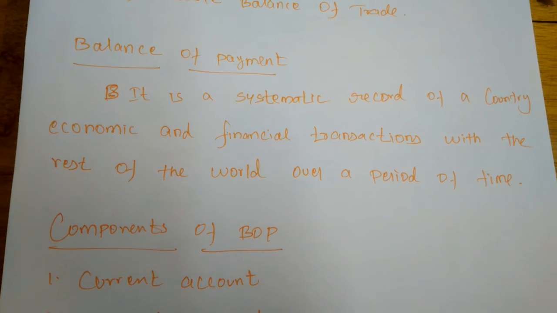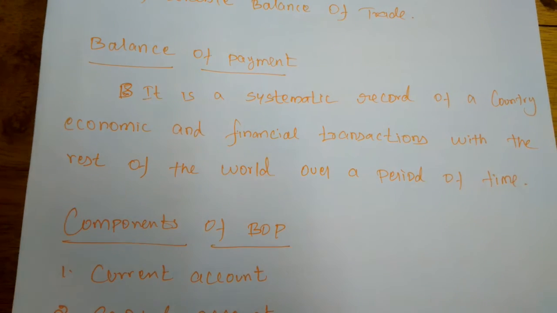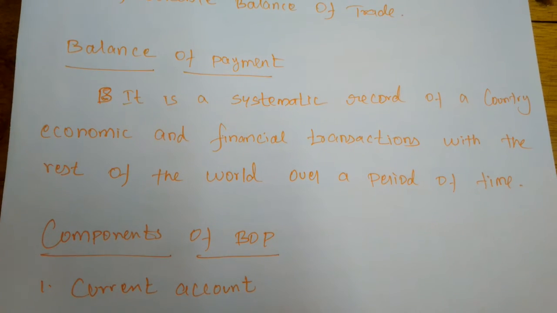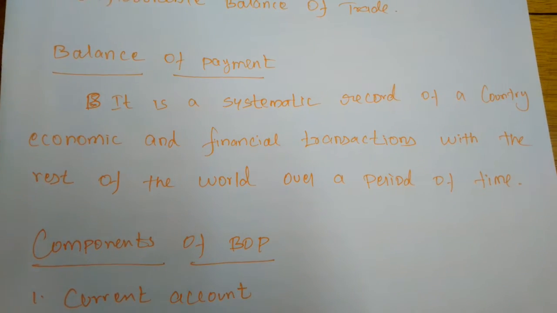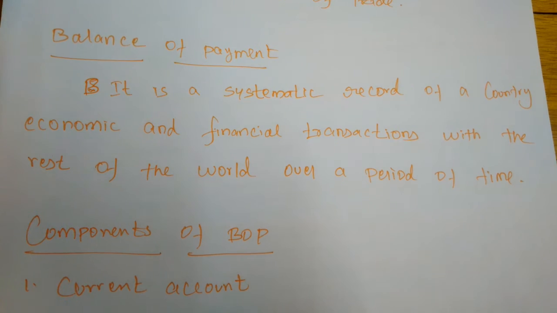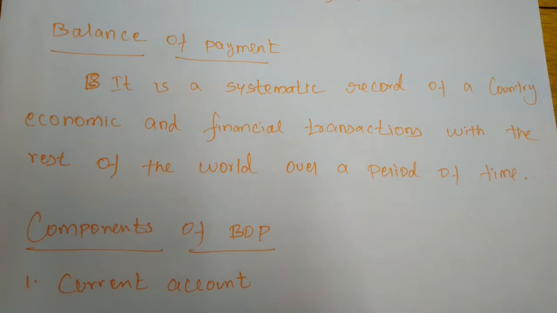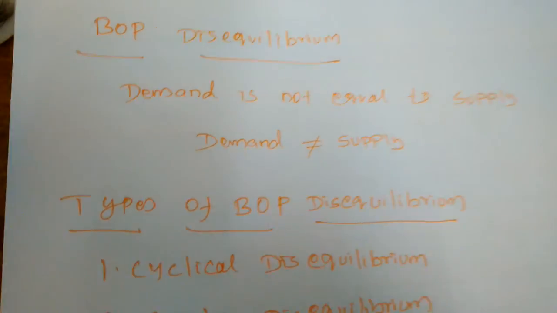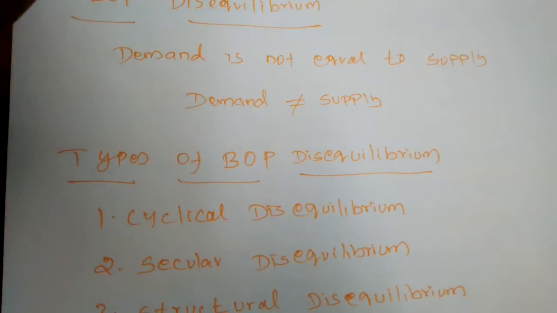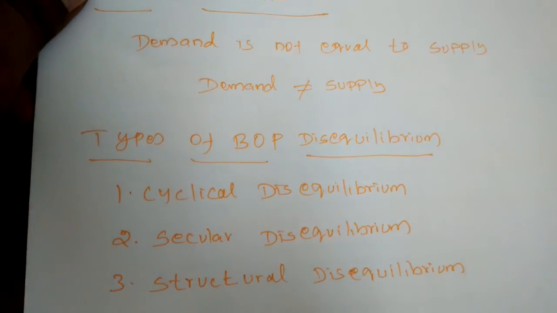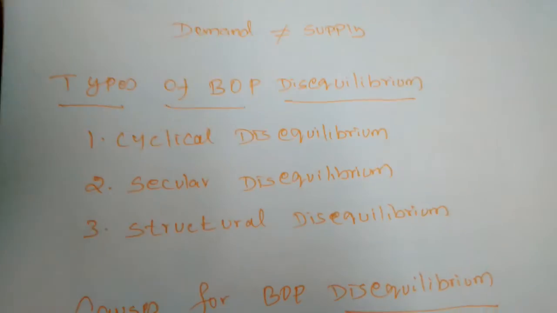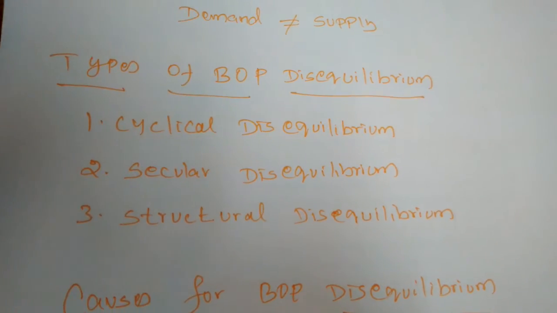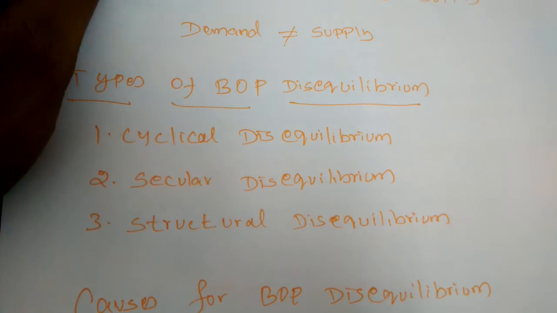The disequilibrium balance of payment means the demand is not equal to the supply. If the demand is not equal to the supply, what will happen? The receipts or the payments will differ from one nation to another. Balance of payment disequilibrium can also be classified into three types. First is cyclical disequilibrium, next secular disequilibrium, third is structural disequilibrium.